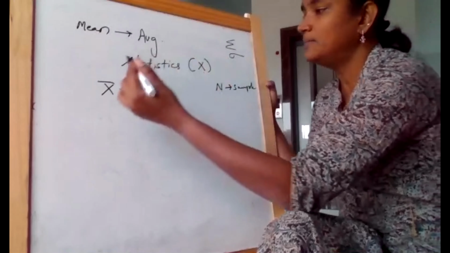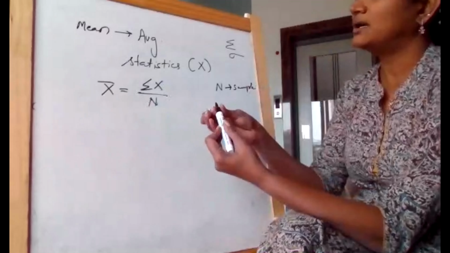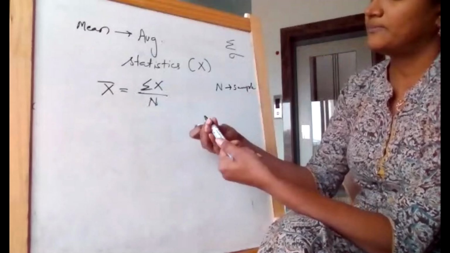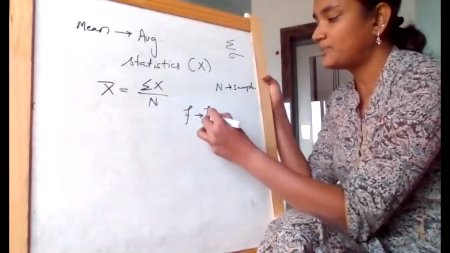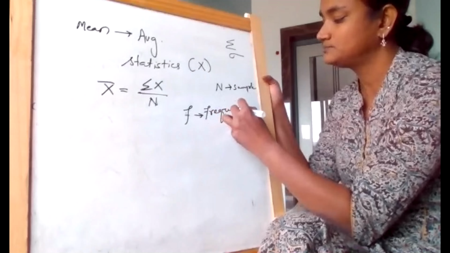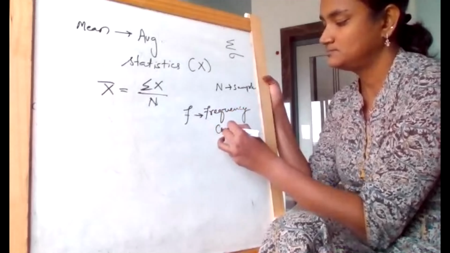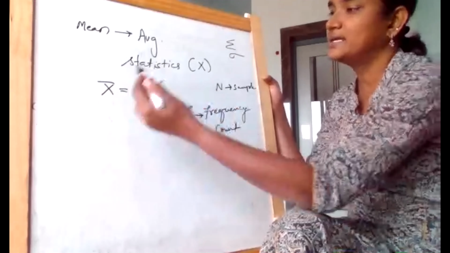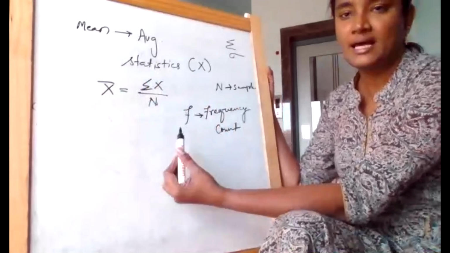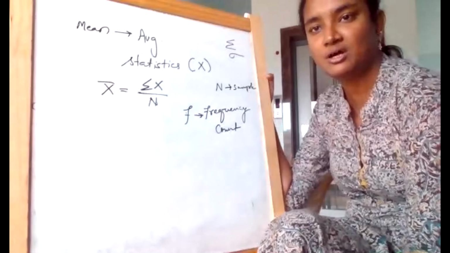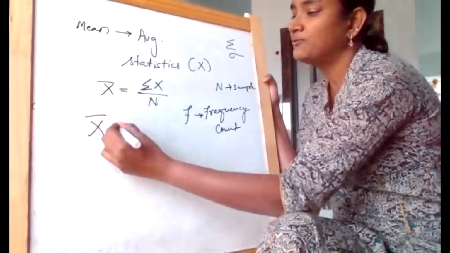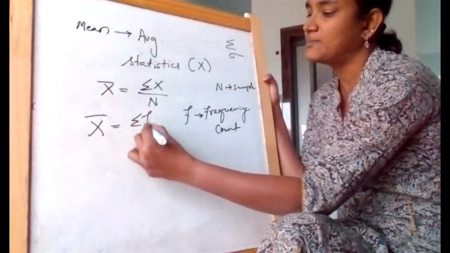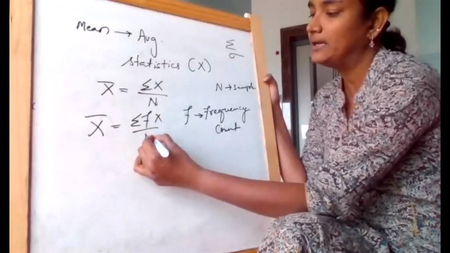There is also a term frequency. Frequency represents the count. Let us take an example, and when that scenario comes, I'll try to explain it clearly. Now students are joining, so there are a few interruptions. In this scenario, when frequency comes into the picture, it is summation of f into x divided by n.